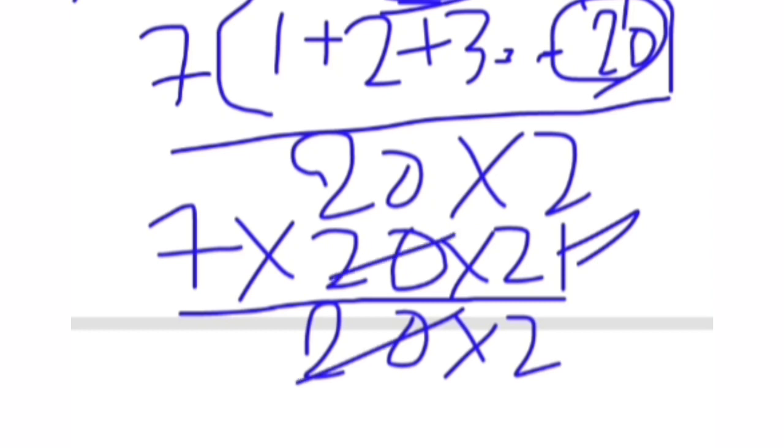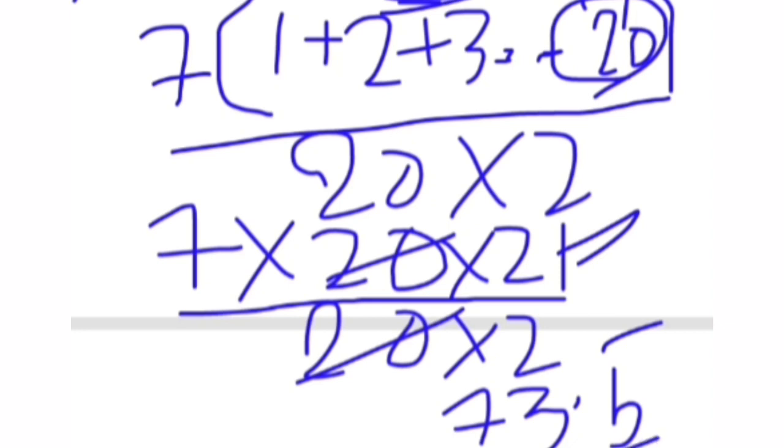Okay. So if you calculate 21 into 7, 21 sevens is going to be 147. 147 by 2 is going to be 73.5. So the answer is going to be 73.5. So this is the solution for this. So find the average of first 20 multiples of 7 means 73.5.